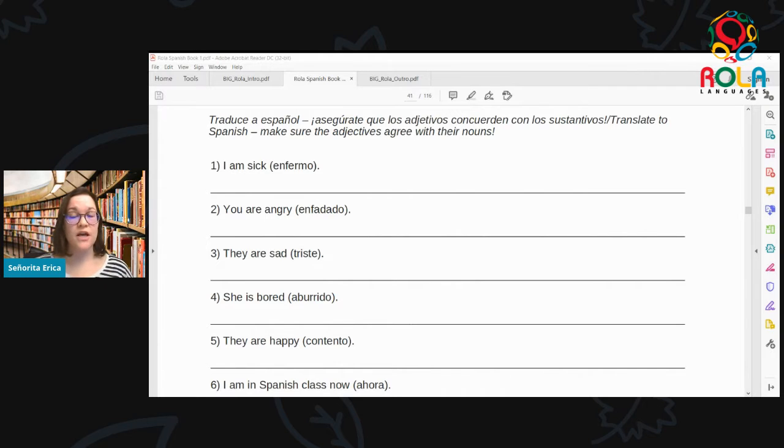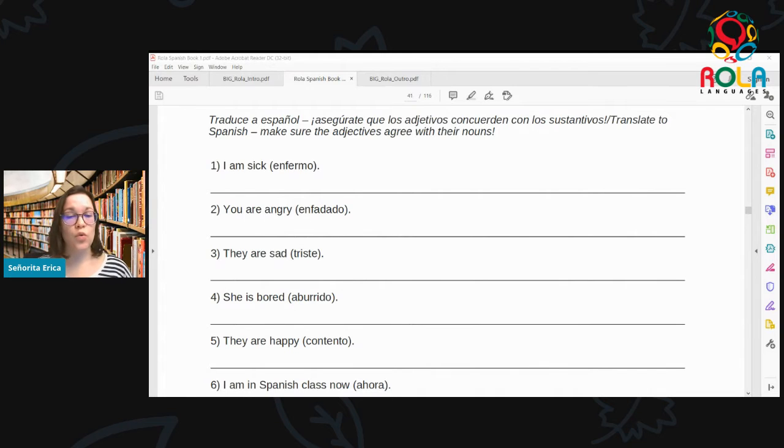And of course, translations are really important for you when you need to speak Spanish, because most of us are trying to speak in complete sentences. So doing translations is really helpful work to prepare you for being a speaker of Spanish, not just a student of Spanish that writes in textbooks. Okay, muy bien. So vamos a traducir. So we're going to try to do some of these translations together. Feel free to follow along or to write along at home if you'd like.